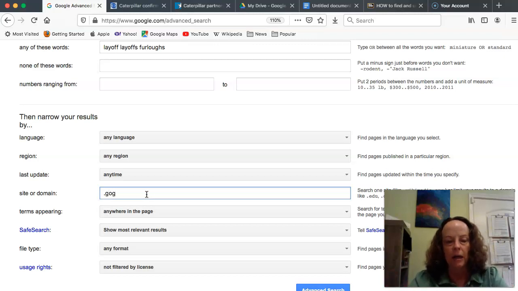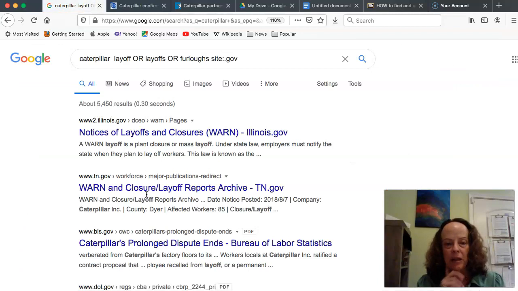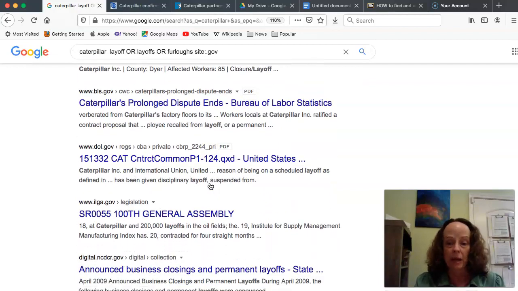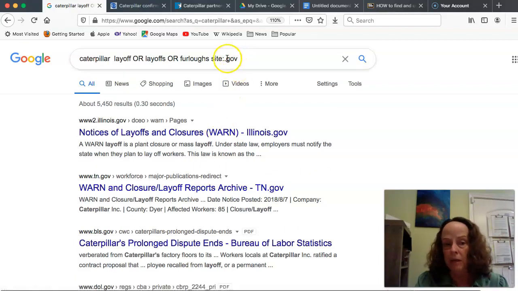Let's try .gov, which is a government resource. We can also do .org, which is a nonprofit organization. Once I hit search, these will only be government agencies telling me stuff, and they're pretty authoritative. So I would believe a lot of these sources.